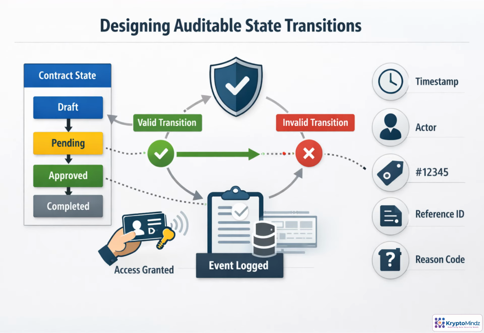State changes in enterprise workflows represent business decisions, not just variable updates. Model each lifecycle stage explicitly, then check whether the requested move is allowed and whether the caller has the required role. Only after those checks should the contract update state and emit an event. That event becomes the audit record: who acted, when, why, and which external reference applies. This helps prevent skipped steps, unauthorized approvals, and disputes later.